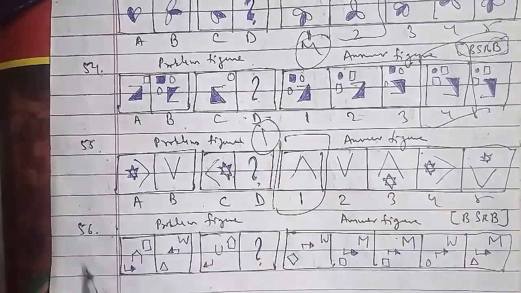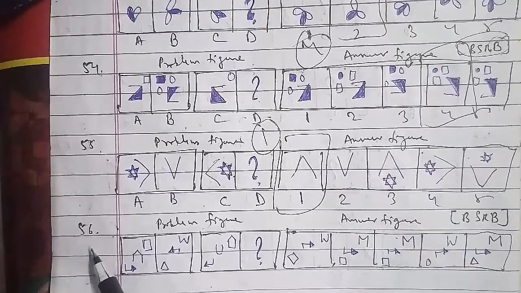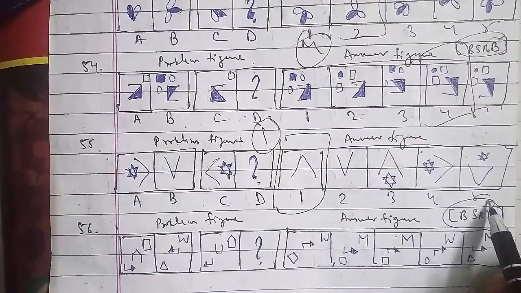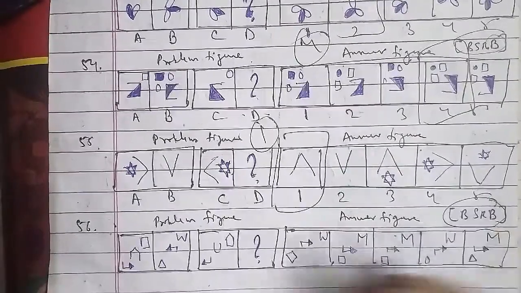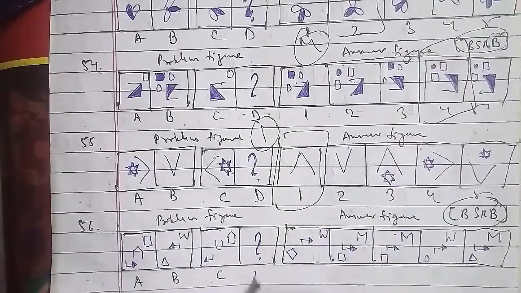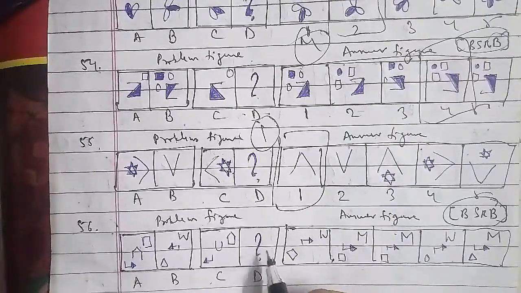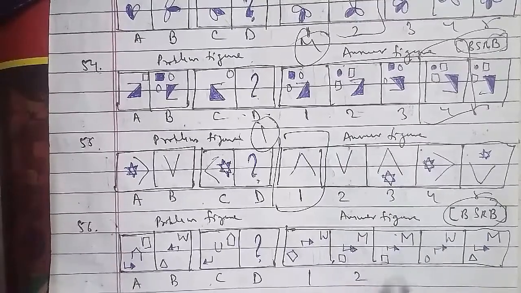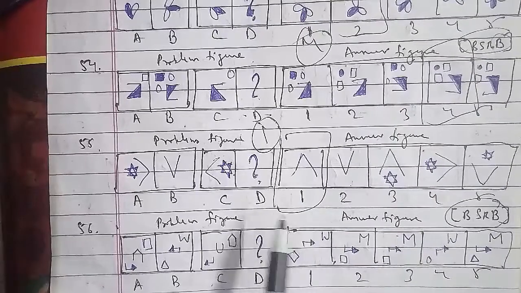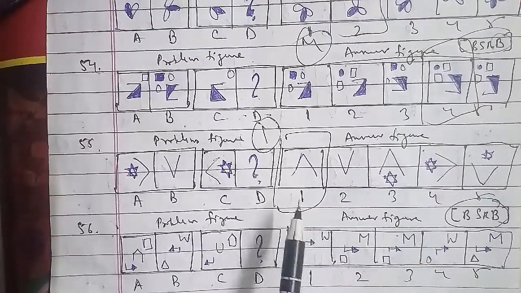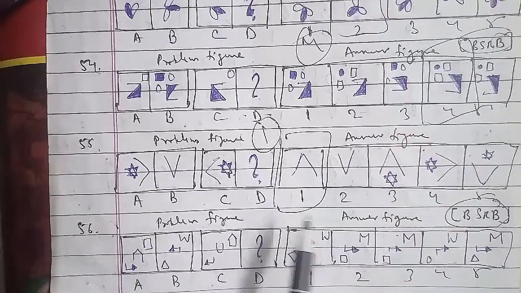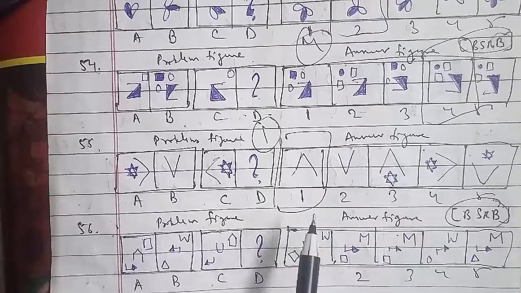So here the symbols move one step upwards diagonally, and the bent arrow rotates through 180 degrees, and the closed figure is replaced by a figure with one less number of sides, and the open figure is replaced by an M-shaped figure, which opens in the direction opposite to that of the initial open figure as well. So here we can say that the D figure we have is the right answer, and that is the third figure, which will be the right answer for this question as well.